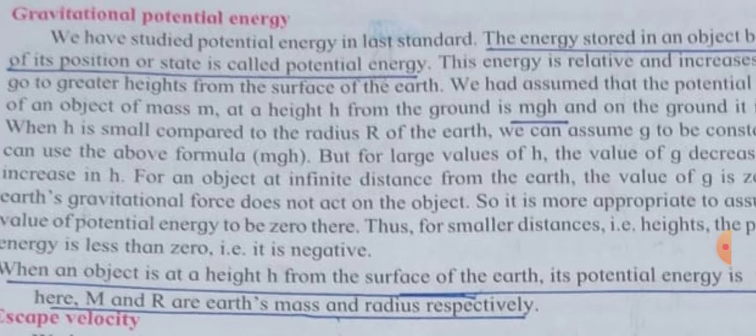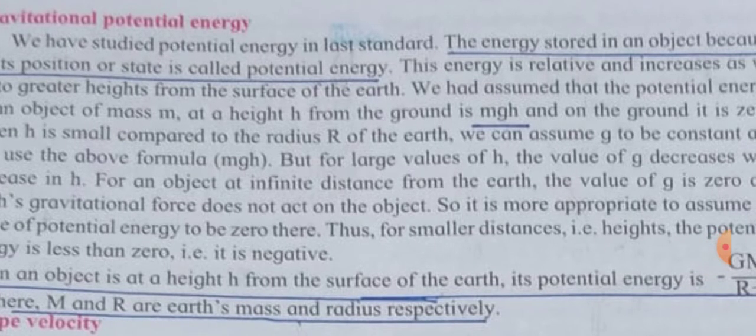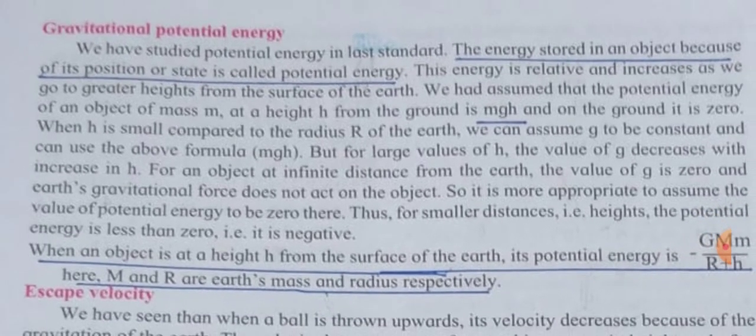Potential energy is nothing but the energy stored in an object due to its position or state. This energy is relative and increases as we go to greater heights from the surface of the earth. That means this potential energy is relative to the height of an object. If the object is placed at higher heights, then the energy present in the object is more.